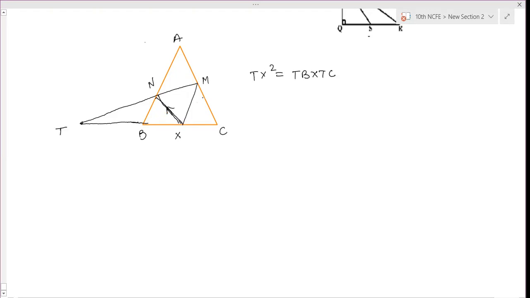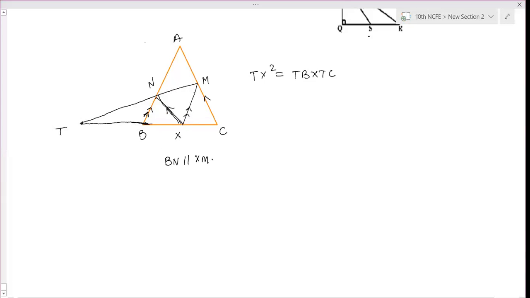We are given this line is parallel to this line and this line is parallel to this line. So we have to use similarity of triangles. First, BN is parallel to MX. BN parallel to XM. So which triangles are similar? If the two lines are parallel, in the big triangle we can take TXM.